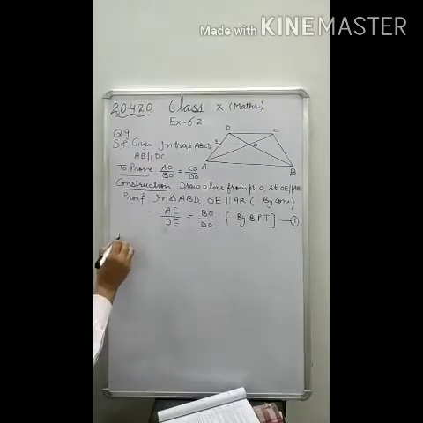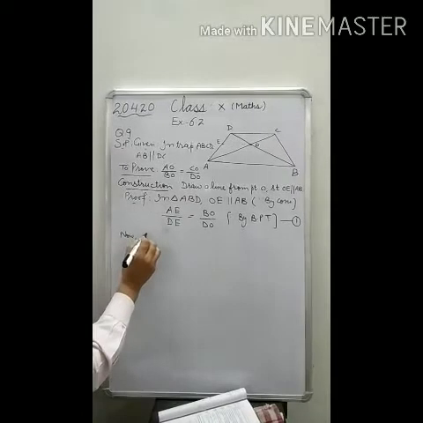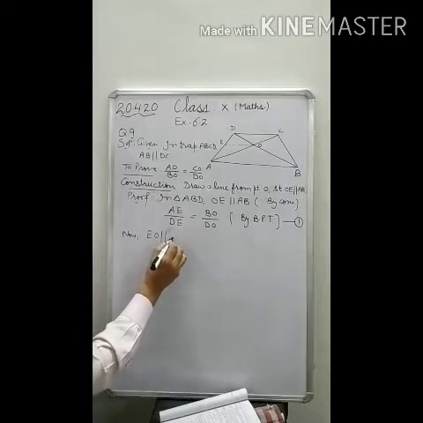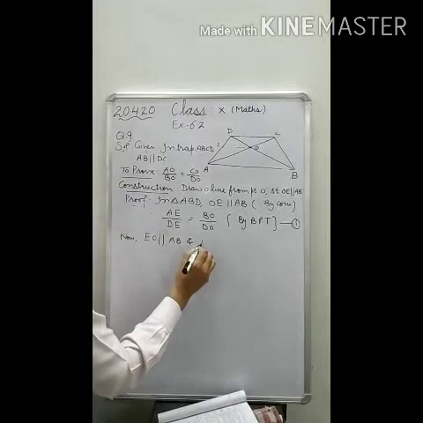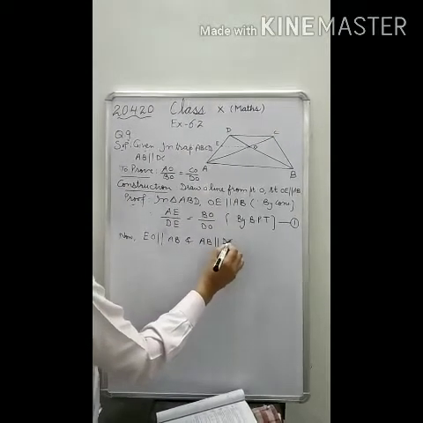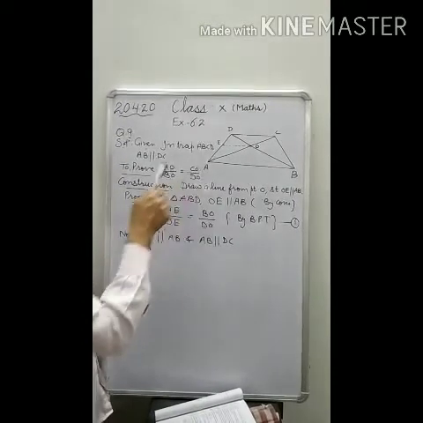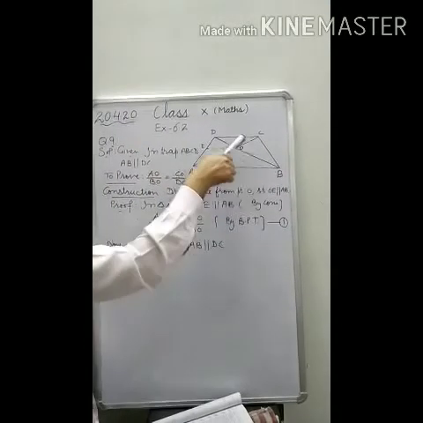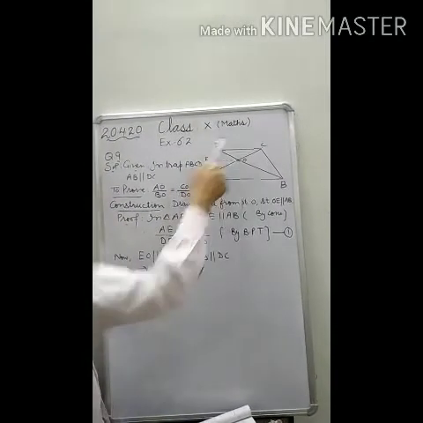Now, students, EO is parallel to AB, and this AB is parallel to DC. So this implies, understand this result: by construction you have drawn EO parallel to AB, but AB is already parallel to DC. It means EO will also be parallel to DC.